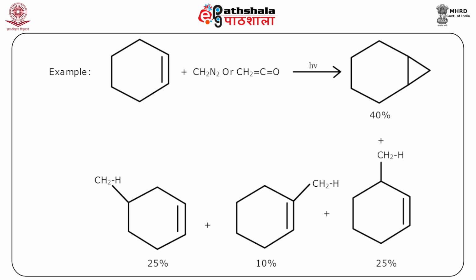As you can see here, given cyclohexene with CH2N2 or ketene used to generate carbene, we get this cyclopropyl derivative in 40% yield. In addition to this, there is 25% formation of this alkene, 10% formation of this, and 25% yield of this particular alkene.